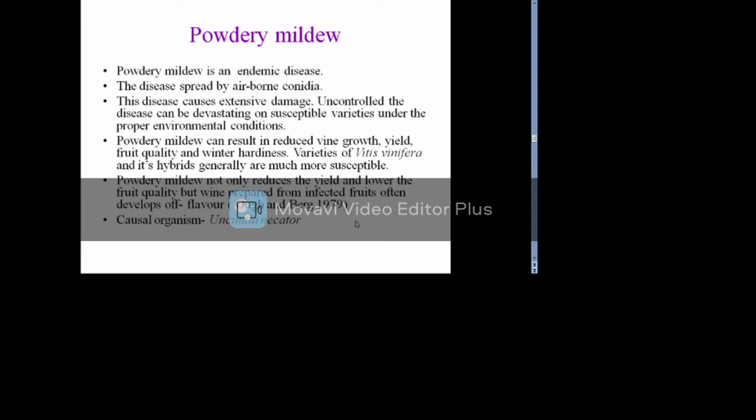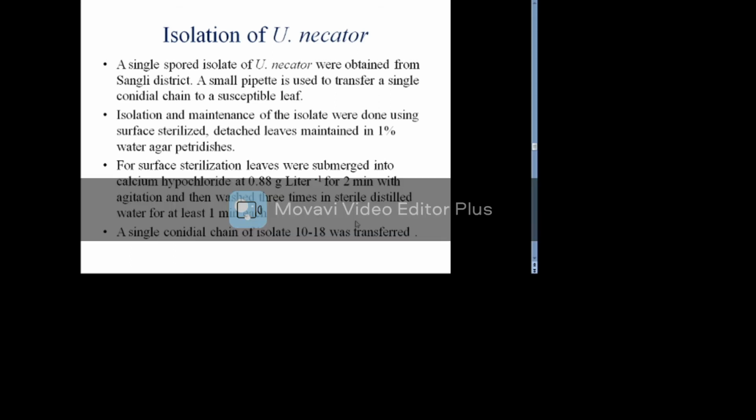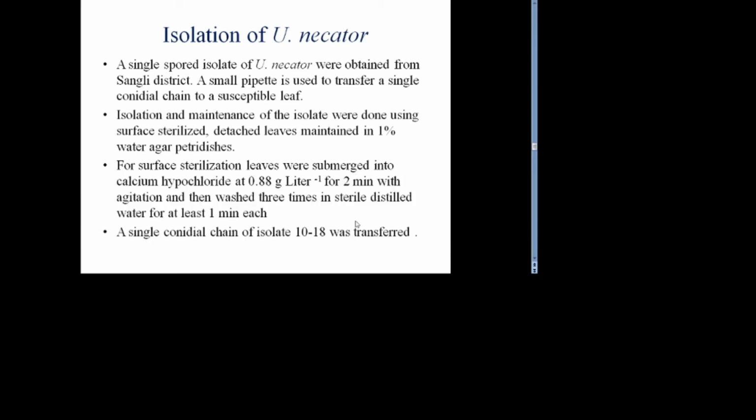The causal organism of powdery mildew is Erysiphe necator. For the isolation of Erysiphe necator, a single spore isolate was obtained from Sangli district. A small pipette is used to transfer a single conidial chain to a susceptible leaf. Isolation and maintenance of the isolate were done using surface sterilized, detached leaves maintained in 1% water agar petri dishes.